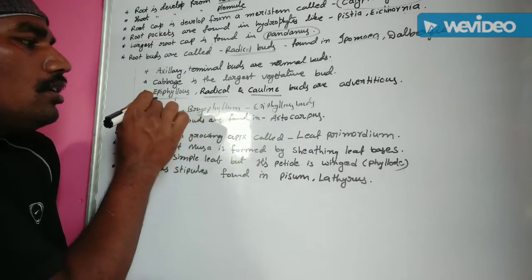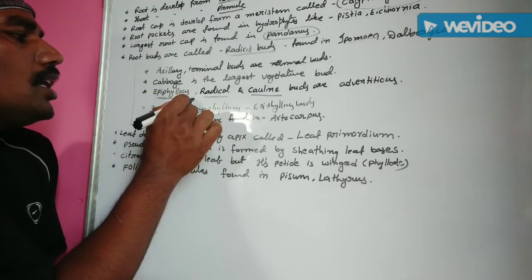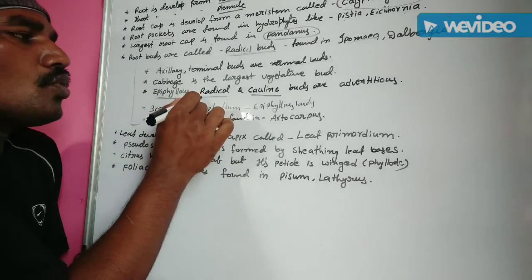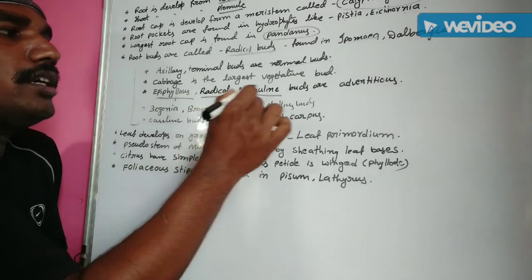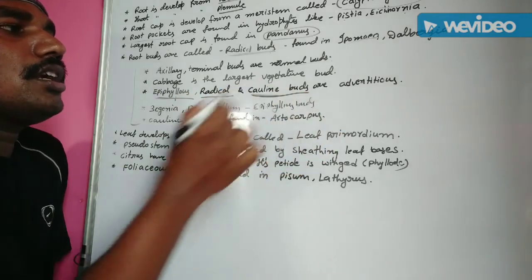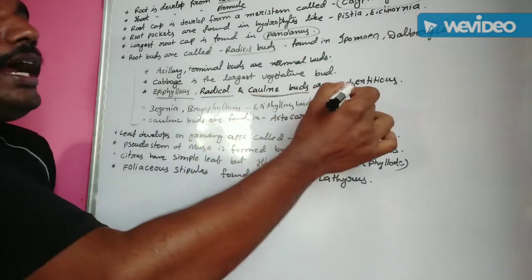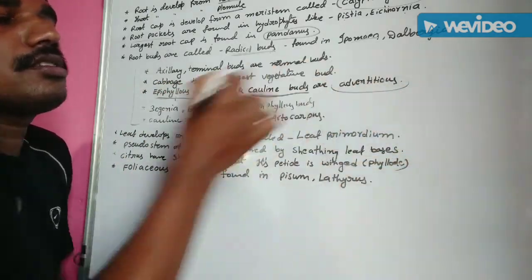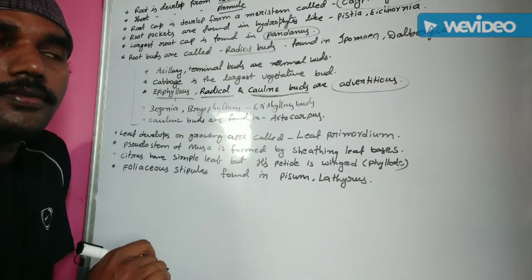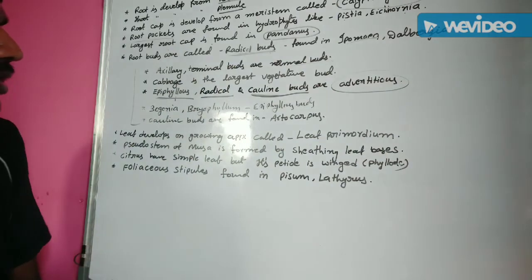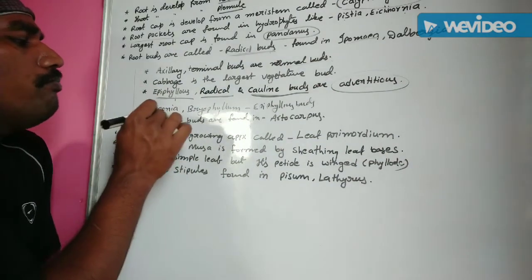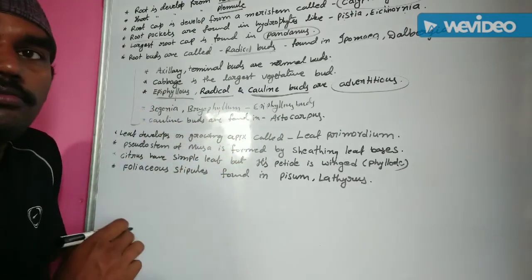Okay, leaf buds are known as epiphyllous buds. Root buds are called radical buds, and stem buds are known as colon buds. These all are adventitious buds. Adventitious buds. Understand?